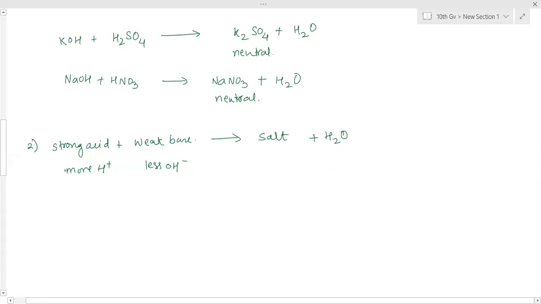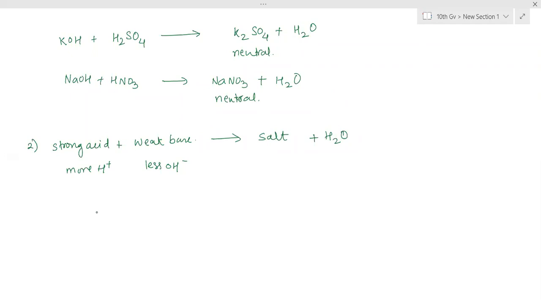But there are more H plus ions. So it couldn't get the bond of OH. So therefore it will remain in the solution of that salt. Along with the salt, some amount of H plus ions will stay in water. They have been there in that salt. So that means that the aqueous solution of that salt will have some amount of H plus ions. Some few H plus ions are still present.